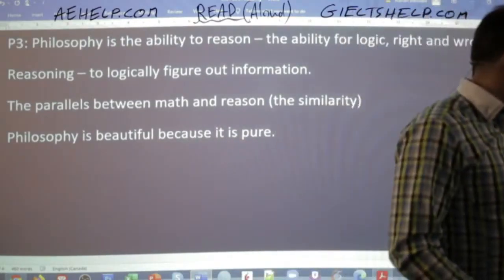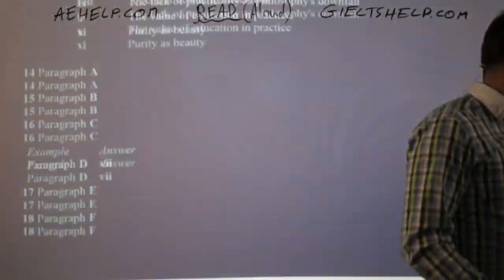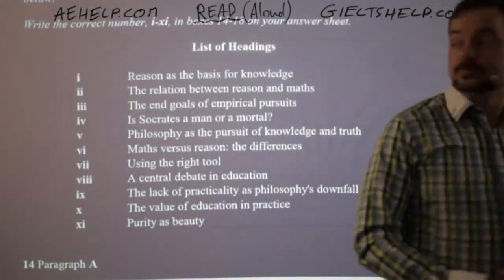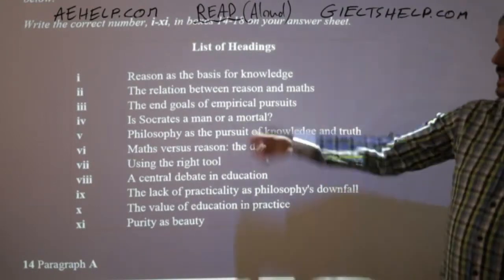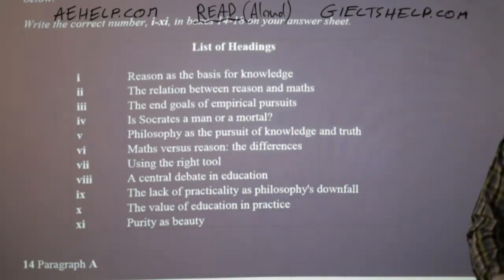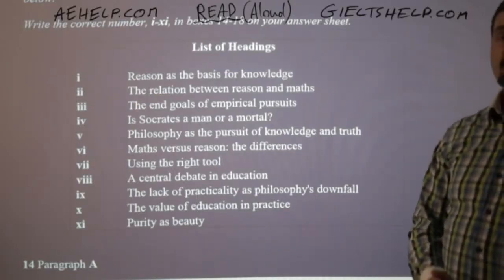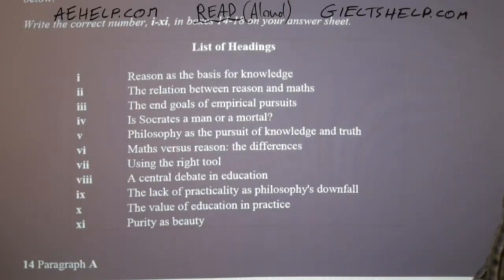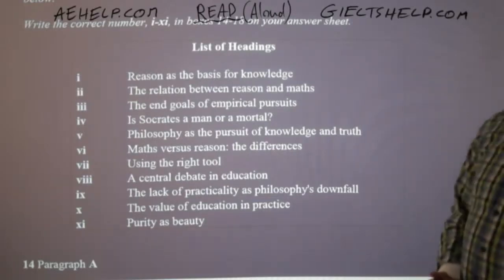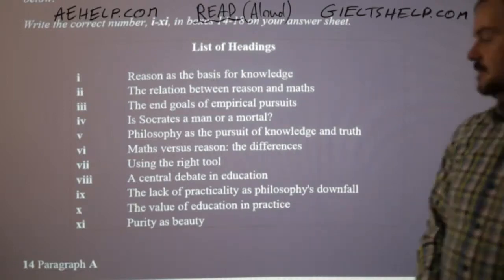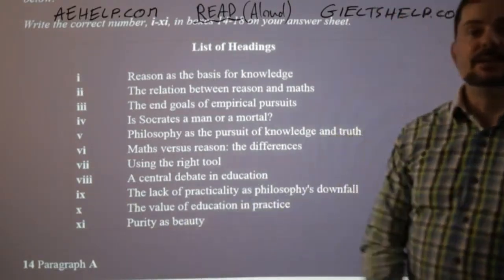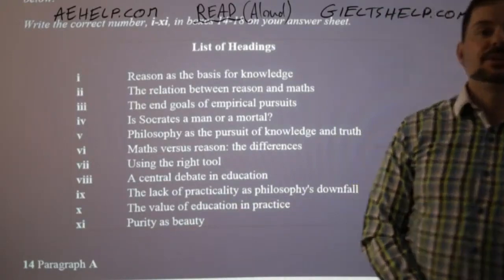Yeah, okay, so which one of these is the closest match? So which of these answers matches closest to philosophy is pure, therefore philosophy is beautiful? Okay. Sammy says it's number 11, purity as beauty. Lizzie agrees.